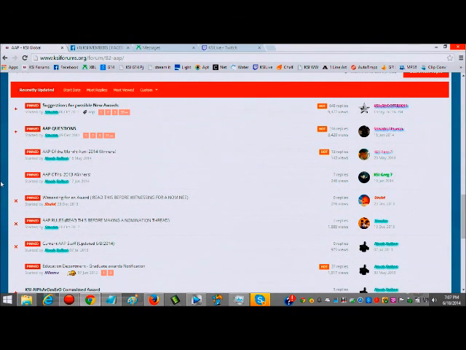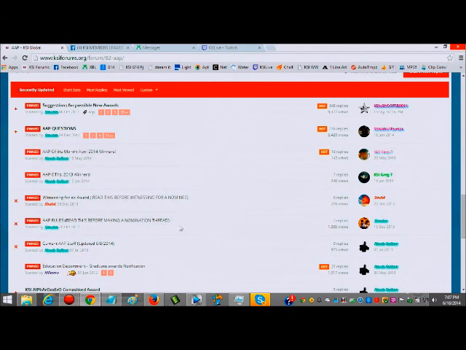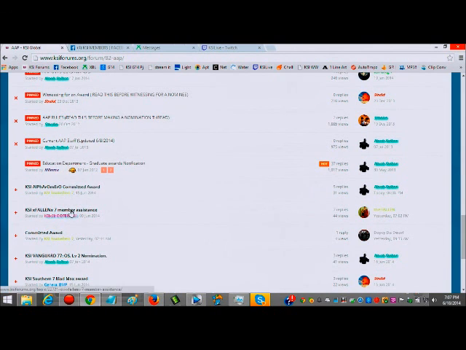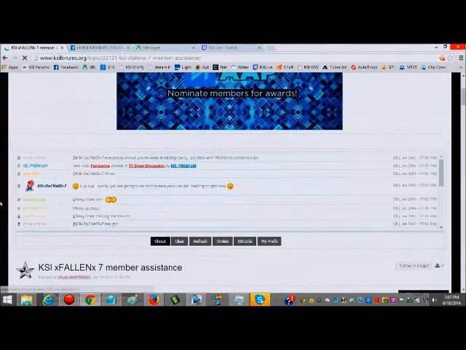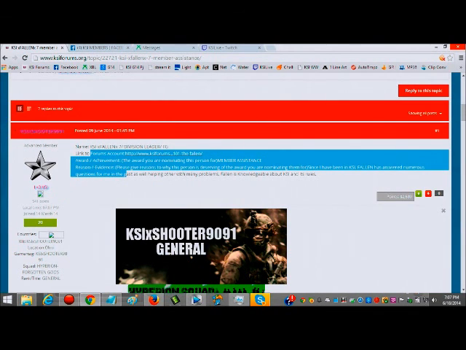Before you post in the AAP section, you might want to read the AAP rules. It says it right here: read this before making a nomination thread. So when you're nominating somebody, you want to post a new topic. Generally speaking, this is how you want to structure it: gamer tag, what it's for, and then we'll say this one right here. They have an actual format for you to go by right here.